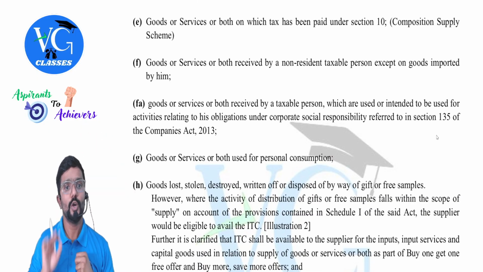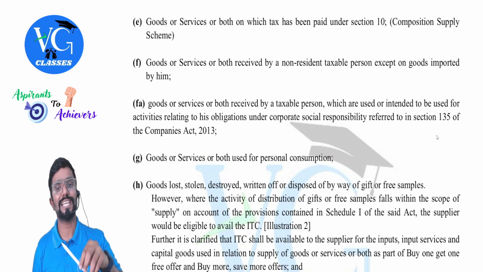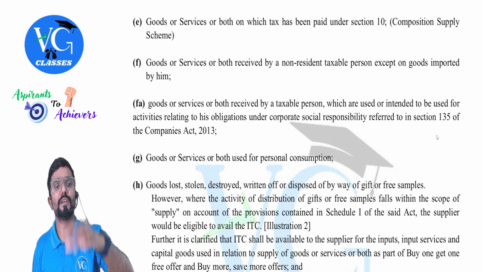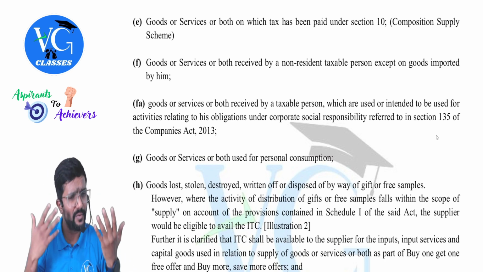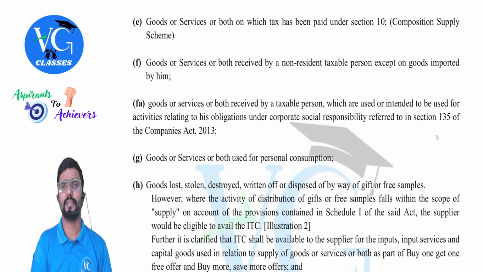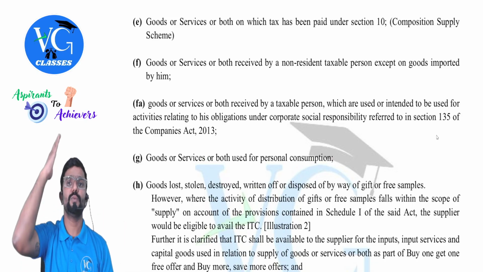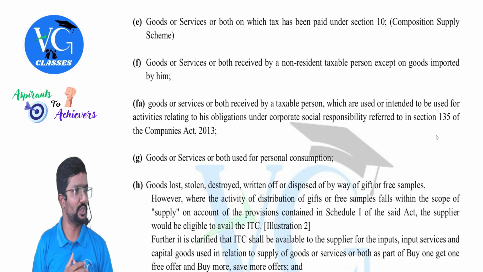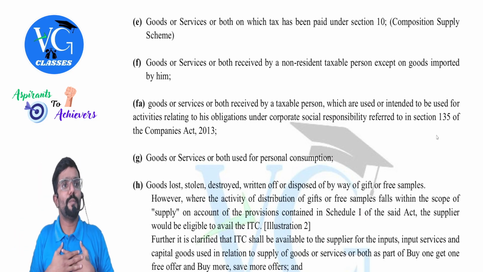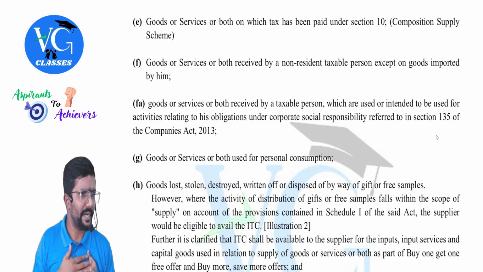E. Goods or services or both on which tax has been paid under section 10 composition scheme. Actually, there was no need to give this point, but still they have given it. Why, sir? Guys, when we were learning section 10 itself, we understood. If I am a composition supplier, can I collect taxes from my recipients? No. Assume by mistake I collected.